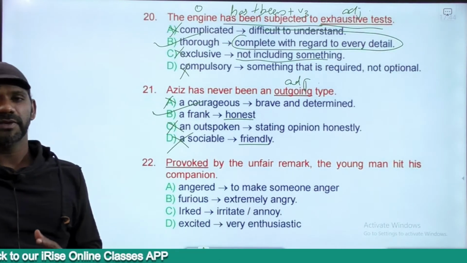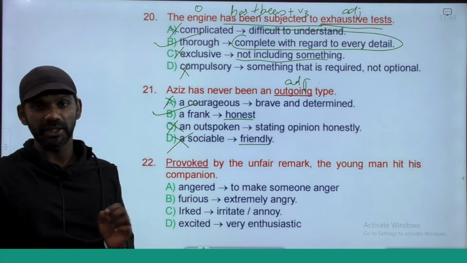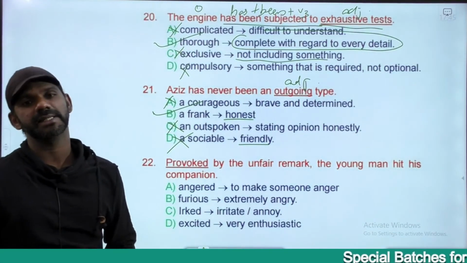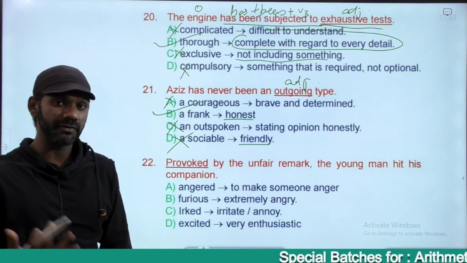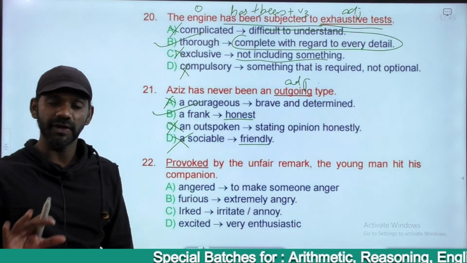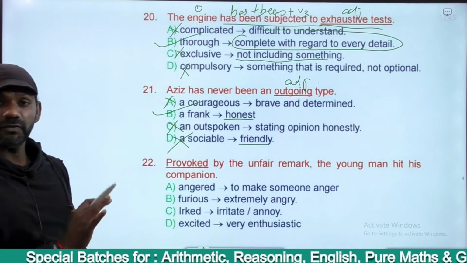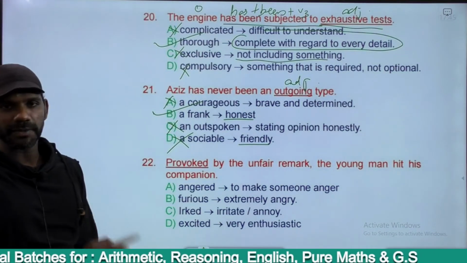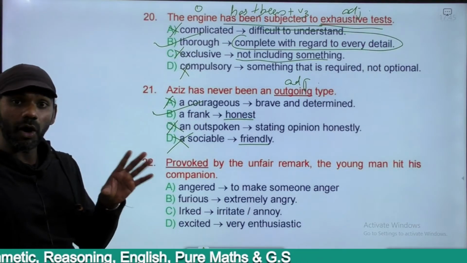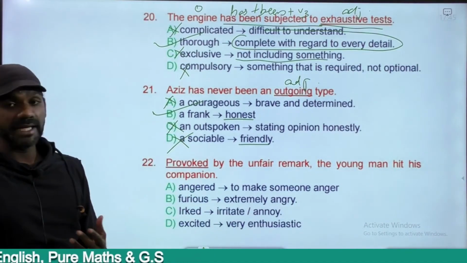And if you find any difficulty with any word, you go for a parallel word that you know. A phase, P-H-A-S-E, is pronounced as phase. The first sound is f. A phrase, P-H-R-A-S-E, the first sound is f. So a phrase, a fan, a farcical statement, a fresh piece of chicken. So a frank, that means an honest type. So Aziz has never been an outgoing type, means a frank type or an honest type. Honest, the first sound is O, right? H is silent. An honest.